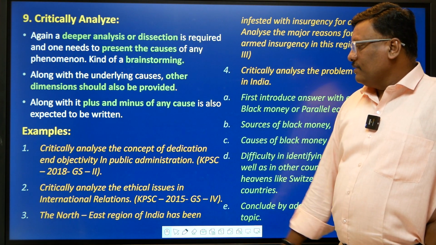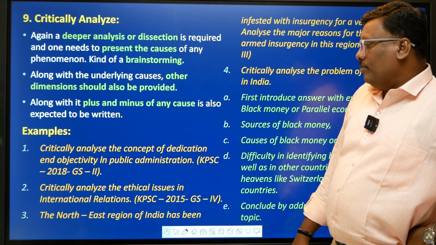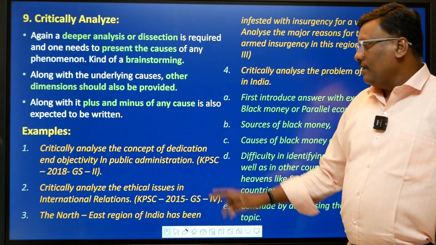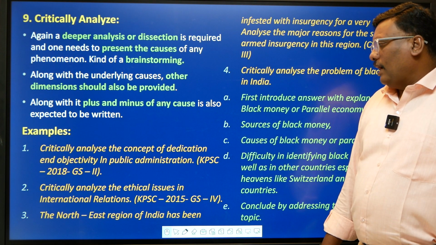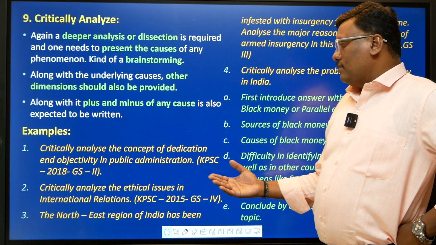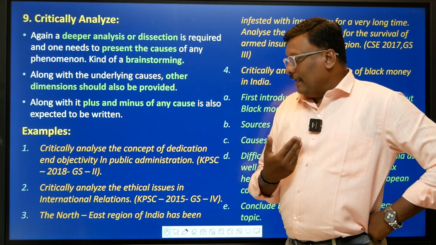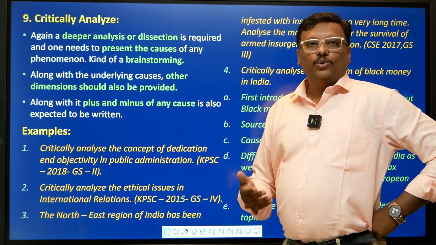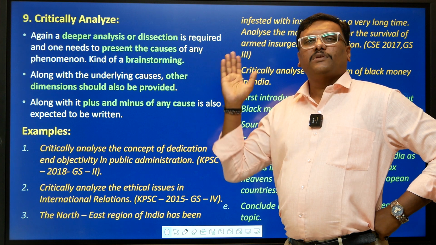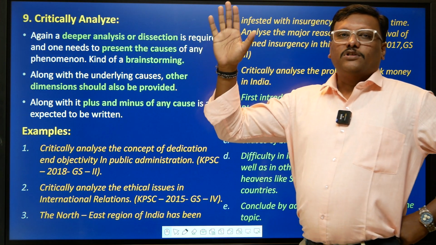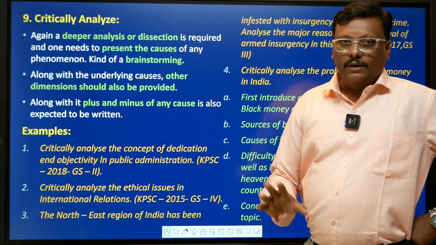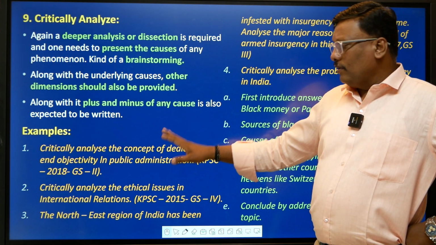Example: critically analyze the concept of dedication and objectivity in public administration, right? Pardon the spelling mistake. So critical analysis means you talk about how much dedication and objectivity there is in public administration or in bureaucracy. You either agree or you disagree, right? But critical analysis means you have to present both sides of the views. You cannot directly go with the statement and keep on criticizing it. You cannot do that. You also have to talk about the pros. Then you can talk about the cons.